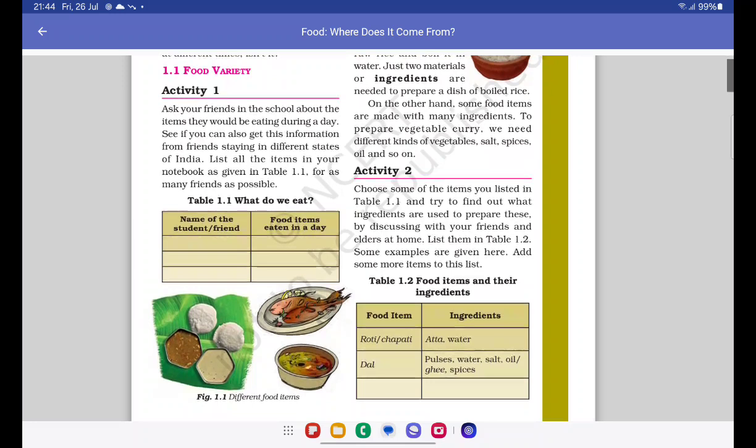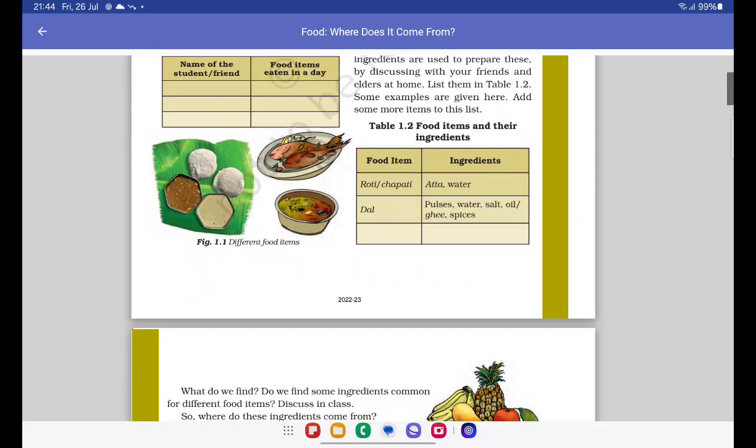Activity 2. Choose some of the items you listed in table 1.1 and try to find out what ingredients are used to prepare these. By discussing with your friends and adults at home, list them in table 1.2. Some examples are given here. Add some more items to this list. So here are the items. The food item is roti or chapati. What are the ingredients? The ingredients are atta and water.